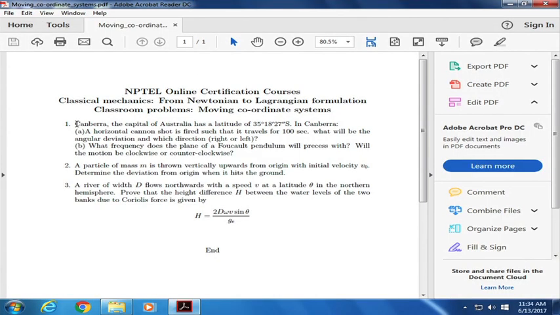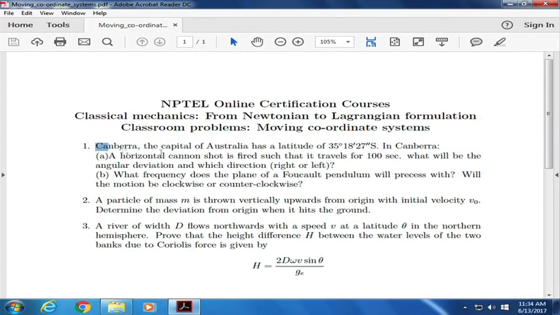We start this class by looking into some problems which have horizontal motion involved in them. So, the first problem is number 1. Canberra, the capital of Australia, has a latitude of 35 degrees 17 minutes and 27 seconds. In Canberra, a horizontal cannon shot is fired such that it travels for 100 seconds. What will be the angular deviation and in which direction, right or left?